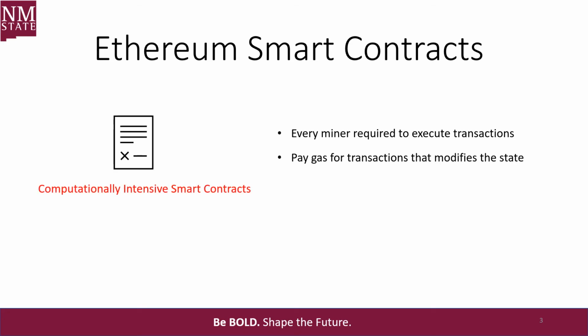As a result of this, the application variety of smart contracts is highly limited, and it is infeasible to implement computationally intensive programs such as machine learning and zero knowledge proofs. We call these smart contracts computationally intensive smart contracts.